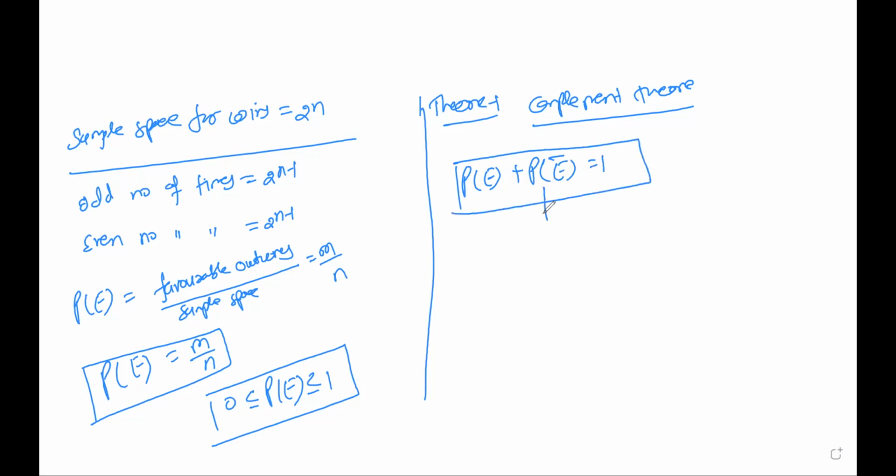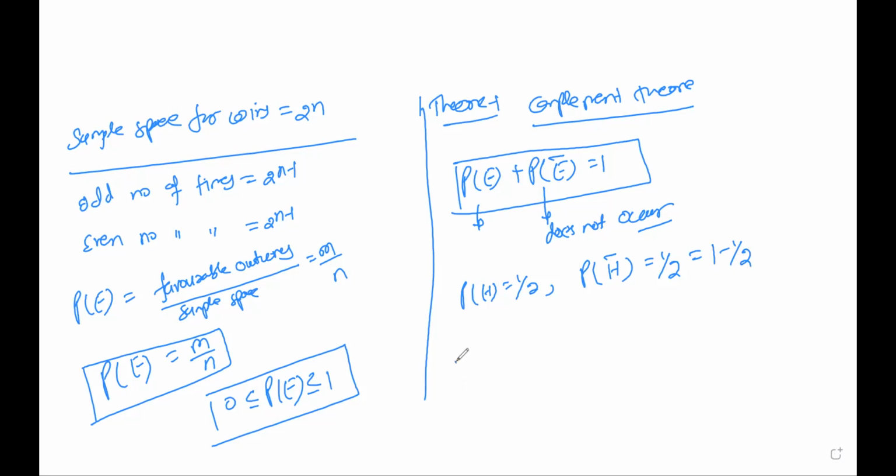So this is a complement, that is P of E bar, that is it does not occur, plus occurring of the event, that must be equal to 1. If I tell you the probability of getting a head is 1 by 2, so probability of getting not a head is what? It's 1 by 2. Because the probability of not getting a head we can find out by 1 minus 1 by 2, because we know that the total probability is equal to 1 here. So this is theorem 1.